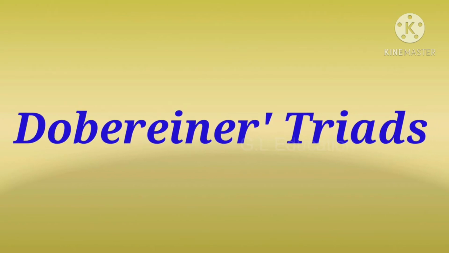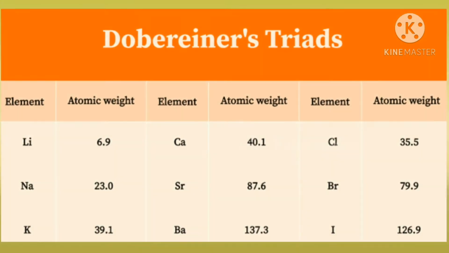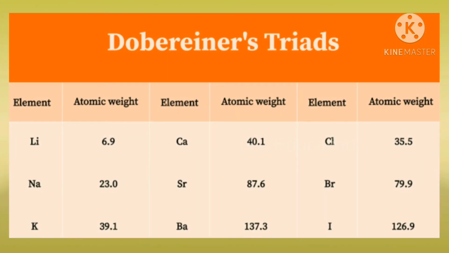Döbereiner's triads. In the year 1817, Johann Wolfgang Döbereiner, a German chemist, suggested a method of grouping elements based on their relative atomic masses. What is atomic number? The number of protons or electrons of an element is called its atomic number. So he grouped the elements based on their atomic number. He arranged the elements into groups containing 3 elements each. He called these groups triads.